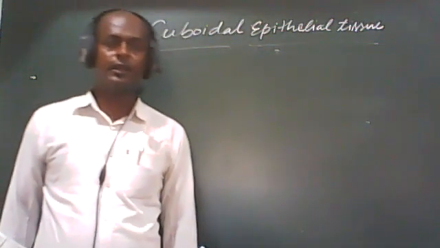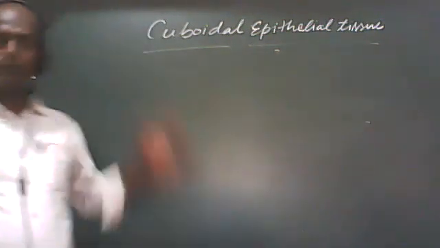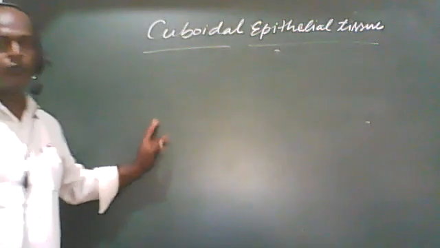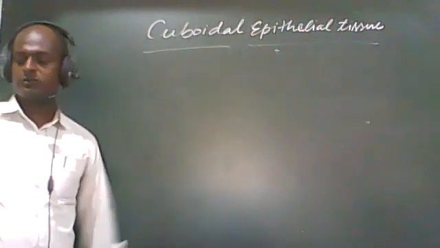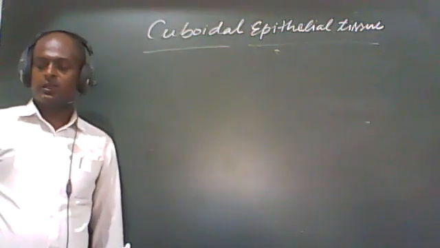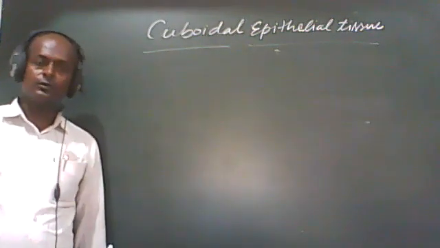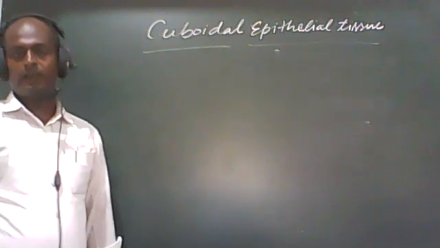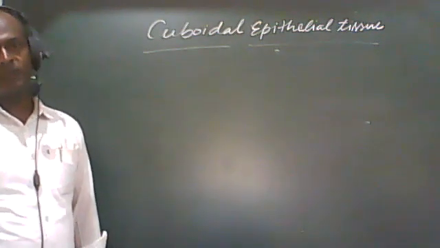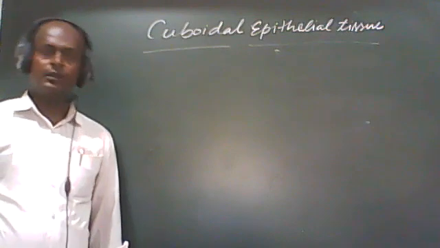Once again, I am revising that cuboidal epithelial tissue is composed of cube-like cells of almost the same height and width.